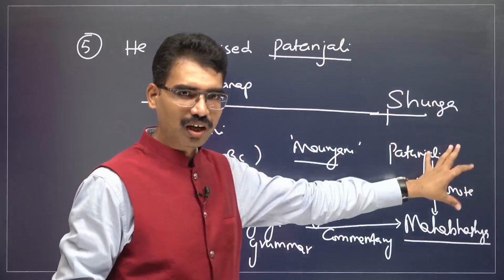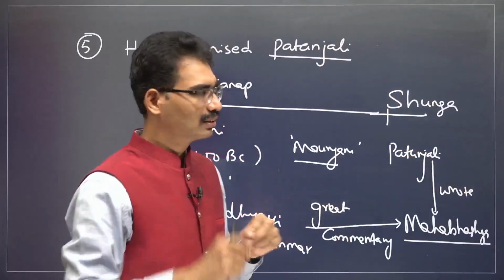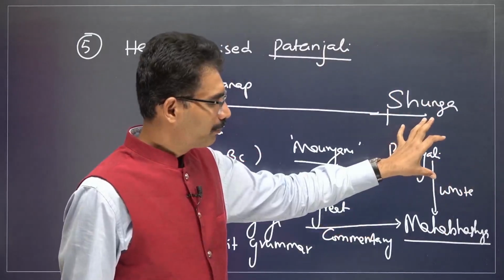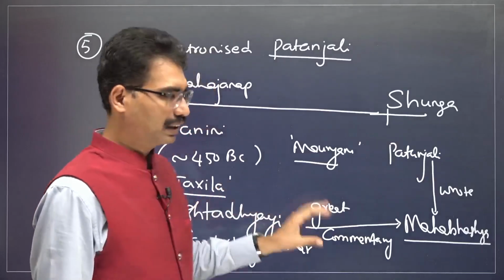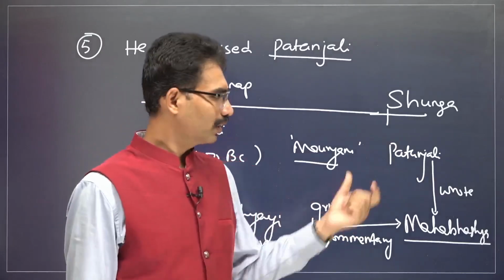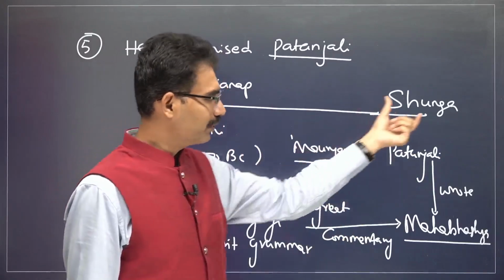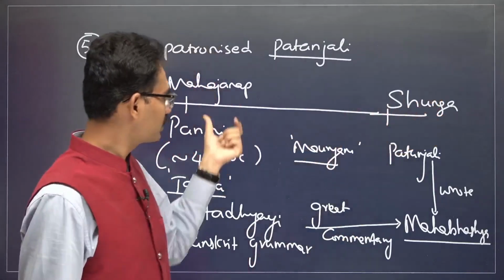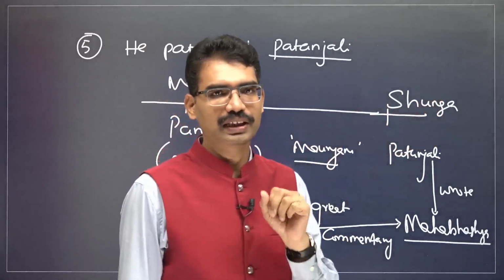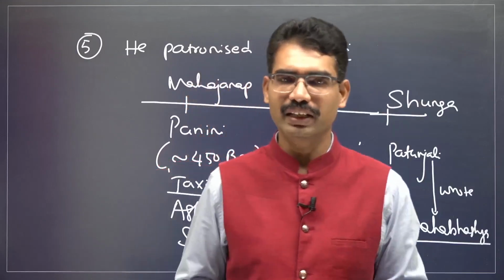It was already asked also. The sentence was like, Patanjali wrote Ashtadhyayi. It is not the case. Or, Panini was associated with the Shunga dynasty. No, Panini was associated with the Mahajanapadas. That's why that kind of combination can come anywhere.